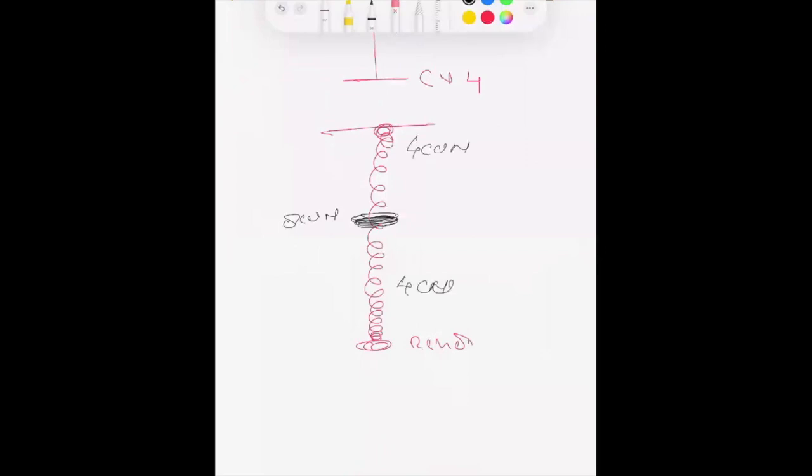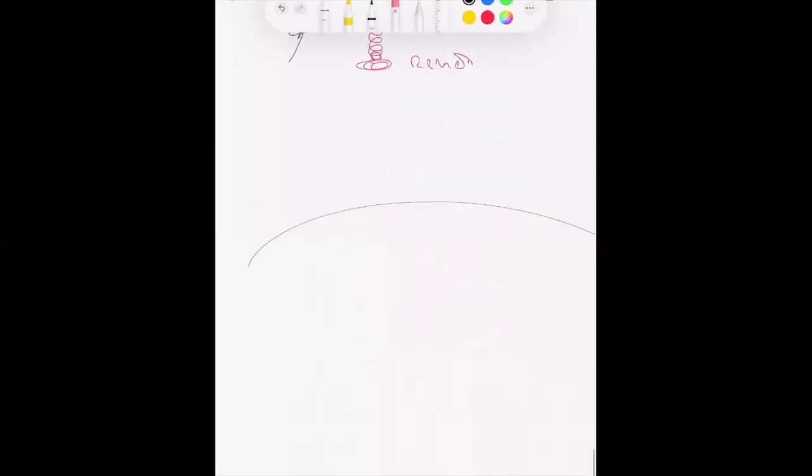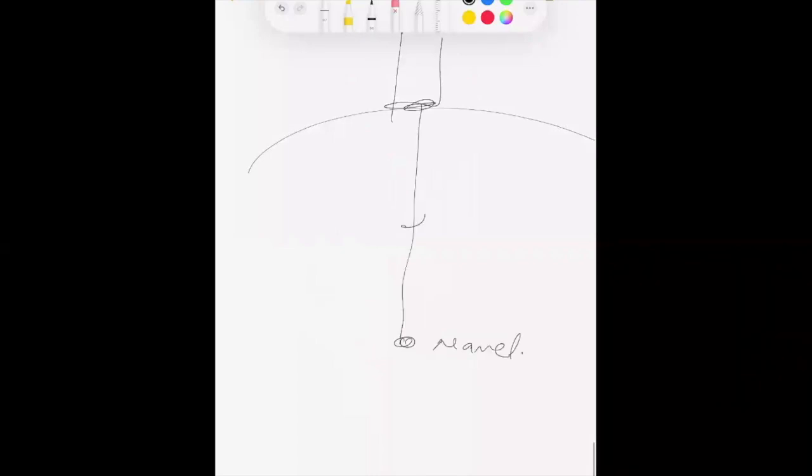So this is Ren 8, then Ren 9, 10, 11 and 12. So Ren 12 is the midpoint. If this is the sternum bone or chest bone, and this is the navel, if you take just the middle point, that is Ren 12.